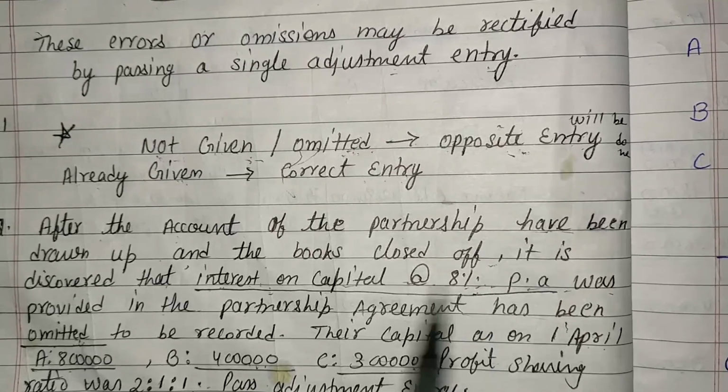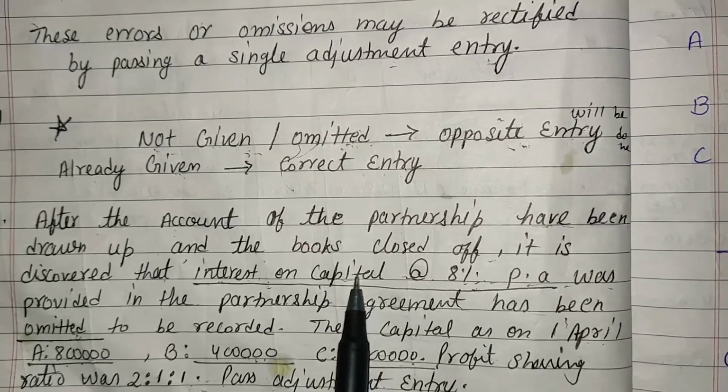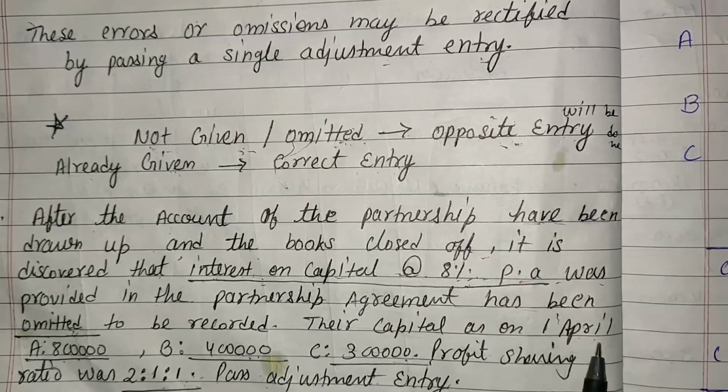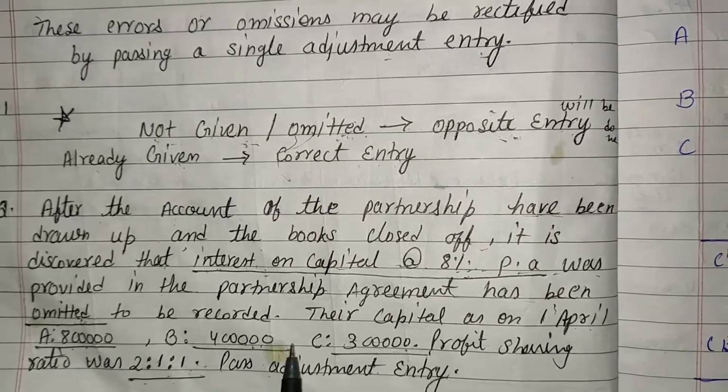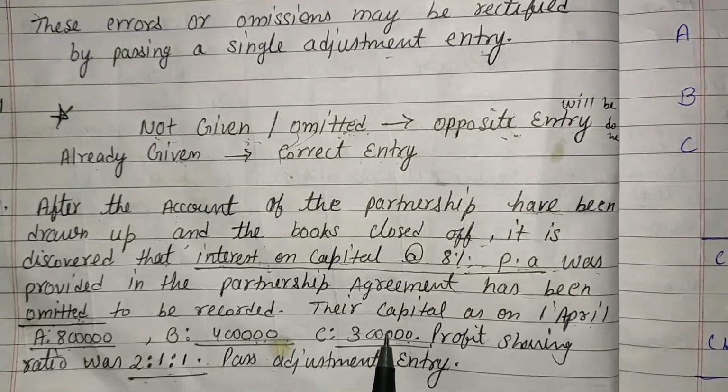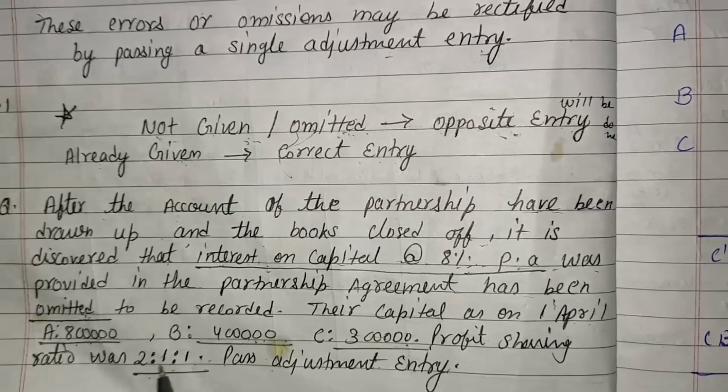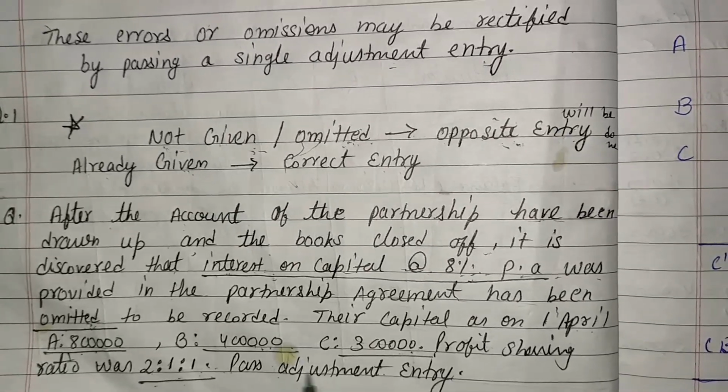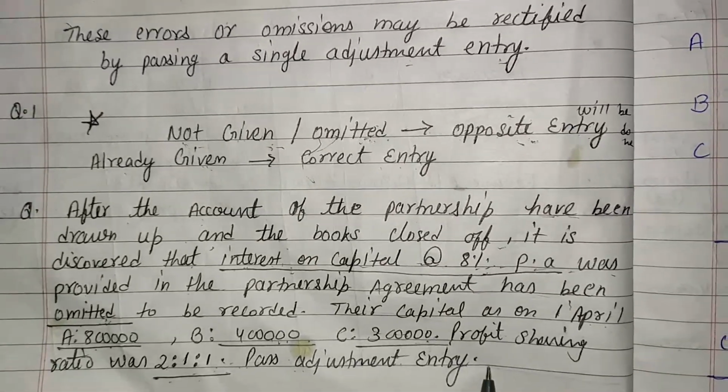We already discussed that interest on capital is calculated on the opening capital, and the opening capital is 8 lakh, 4 lakh and 3 lakh, and the profit sharing ratio was 2 to 1 to 1. Past adjustment entry.